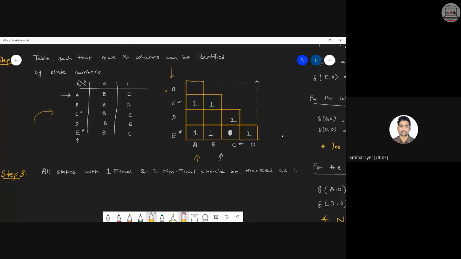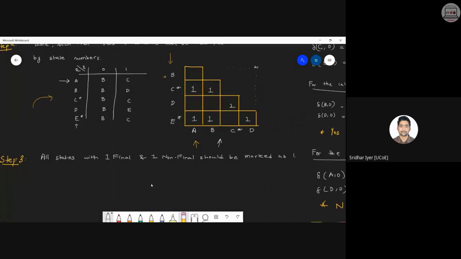Step number three says that wherever there is one final state and one non-final state, you have to mark it as one. As you can see over here, I have marked AE, BE, DE, AC. You can call it AC or CA, both are the same, because it's just about the intersection. AC, BC, and CD. Everything else will be unmarked, and only these cells will be marked with a 1, because this is what is mentioned in the algorithm. Clear with this?